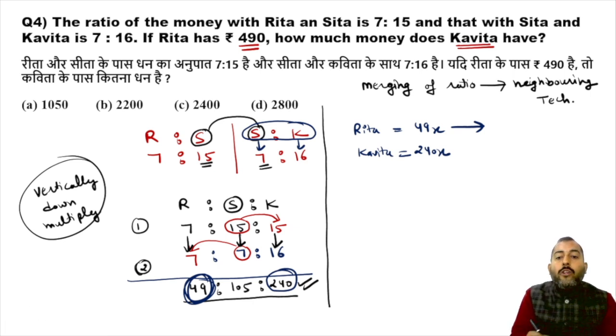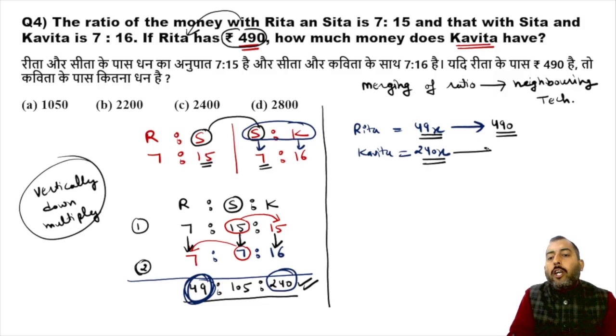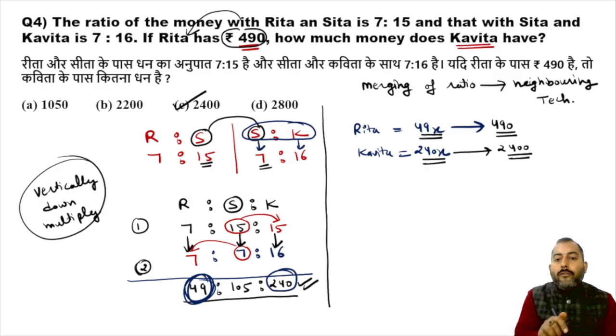Now I know that actually Rita is getting 490, which means this 49x is equal to 490. If 49x is equal to 490, then 240x will be equal to 2400. So the actual money that Kavita will get here will be 2400.